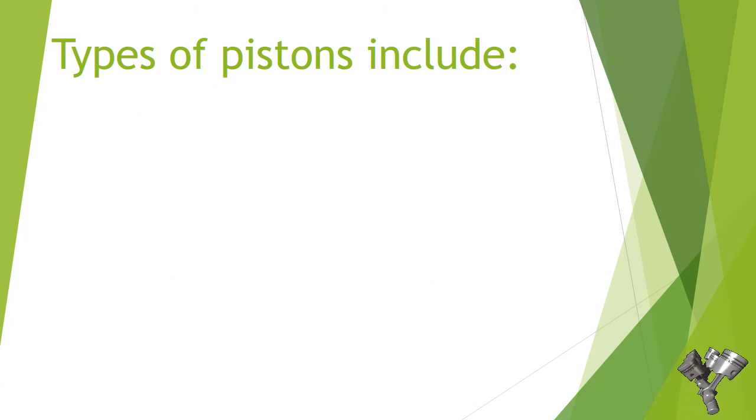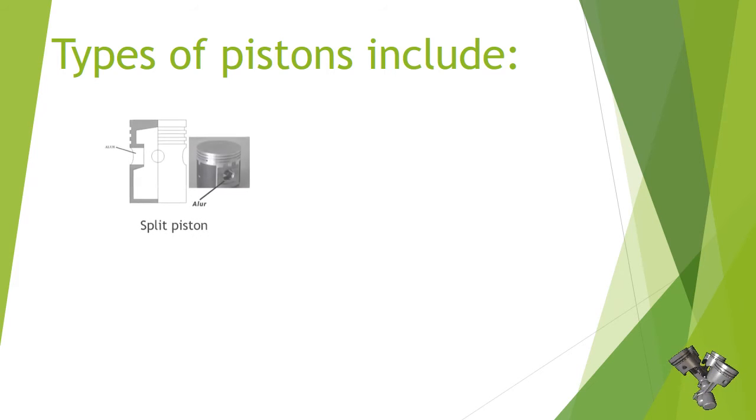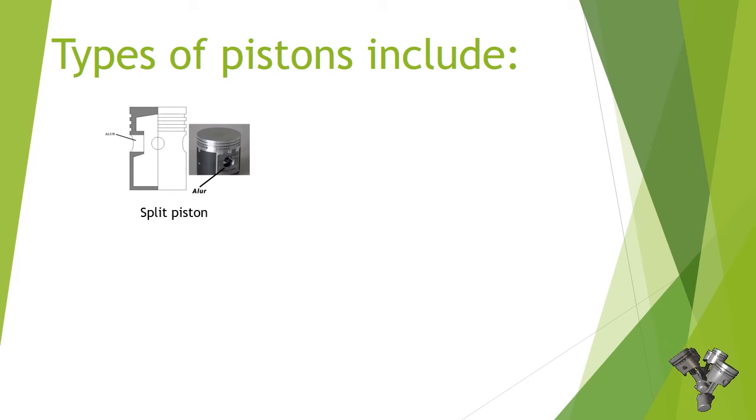Types of piston include: Number 1. Split piston. In this split type piston, to facilitate the time of expansion, grooves are made on the working side of the piston. This groove is in the form of a T or U.